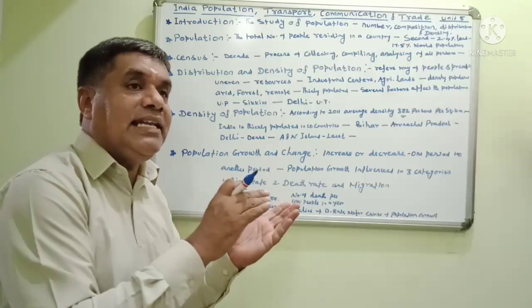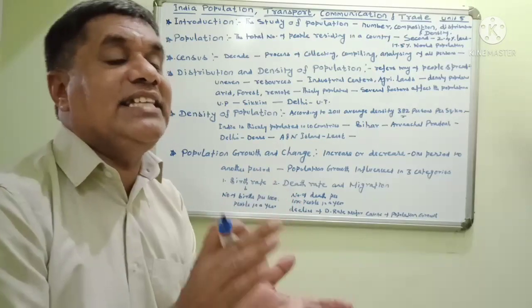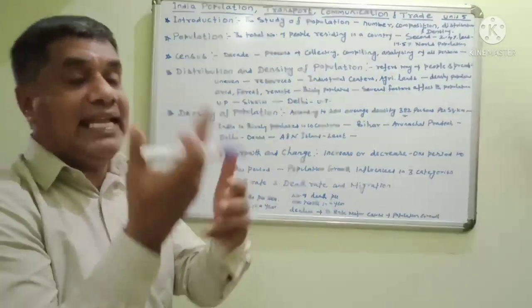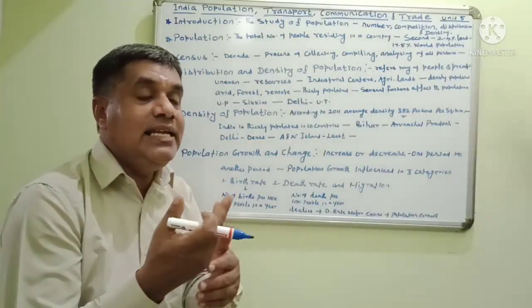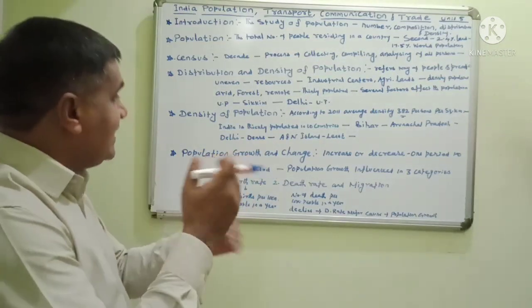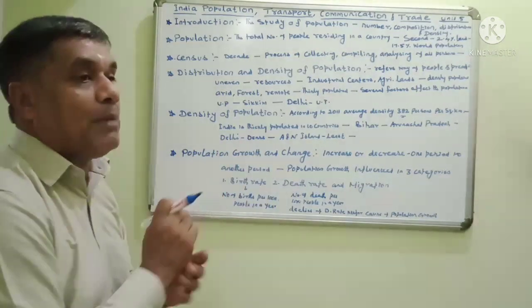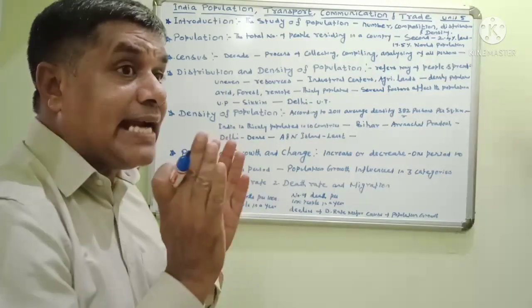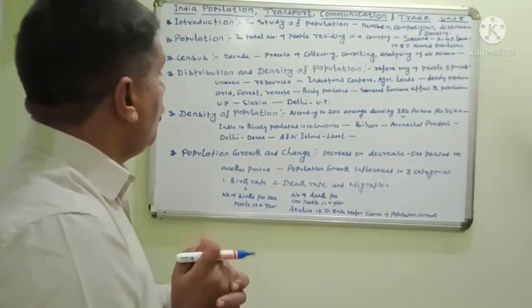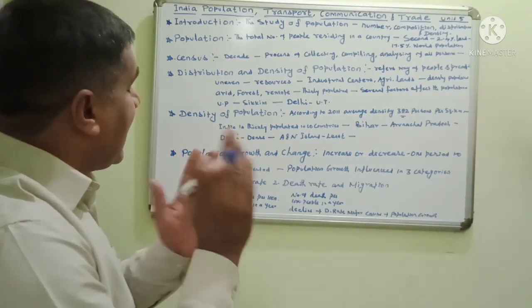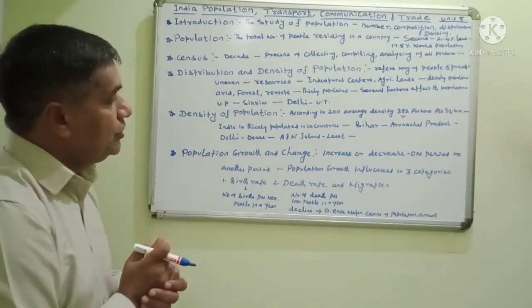Compared to last year, this year the population changes. In one period the population is very high, in another period it is very low. It changes the growth and changes the population. It is not static.